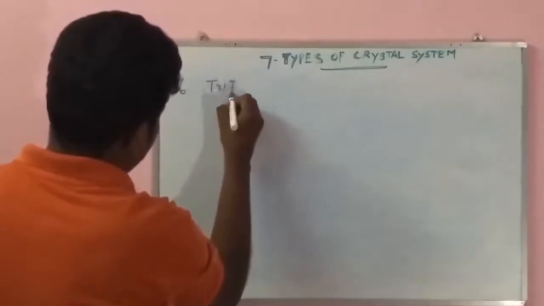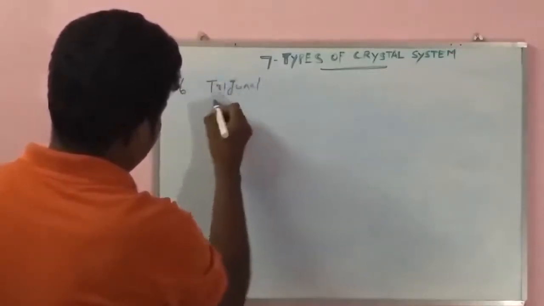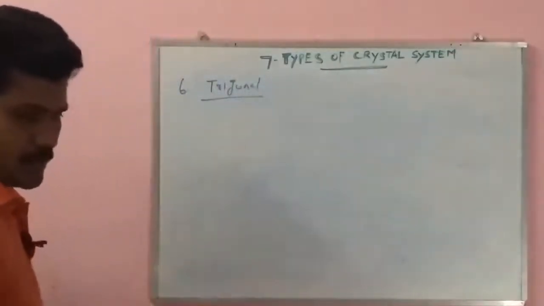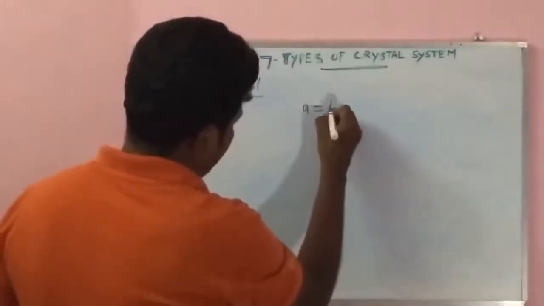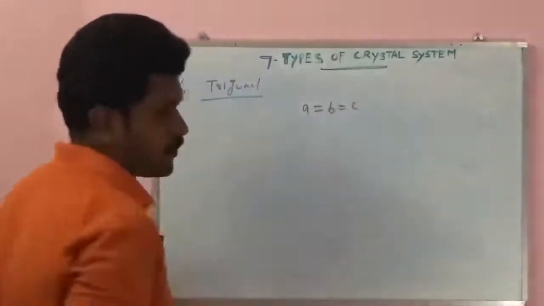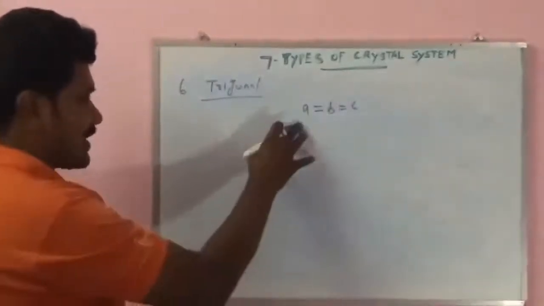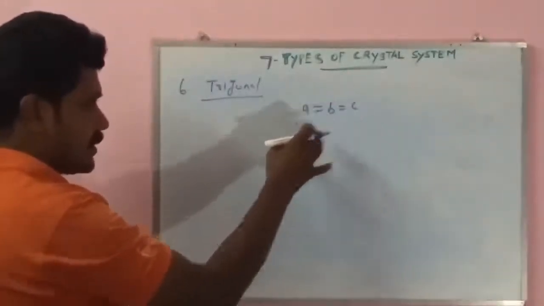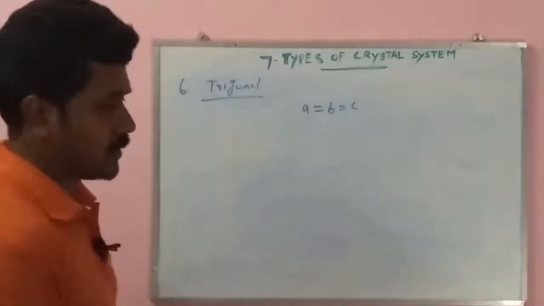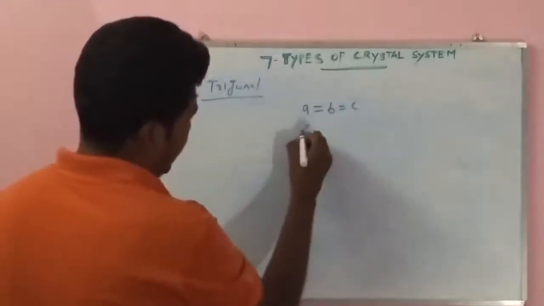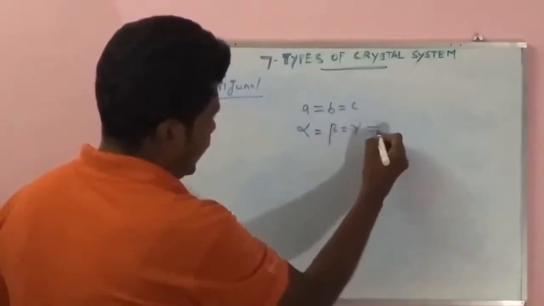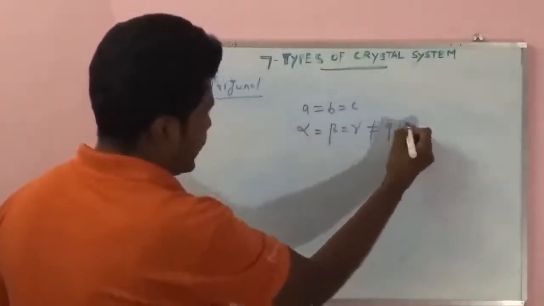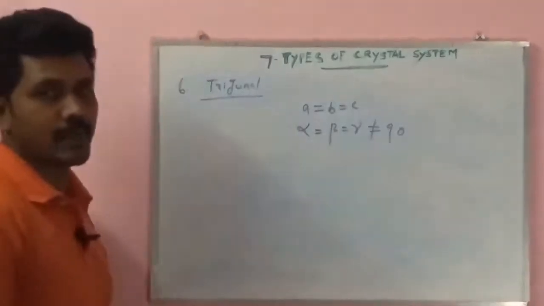Trigonal. For trigonal, a equal to b equal to c. That means the axial distances are equal. Otherwise, the angles alpha equal to beta equal to gamma are not equal to 90 degrees.